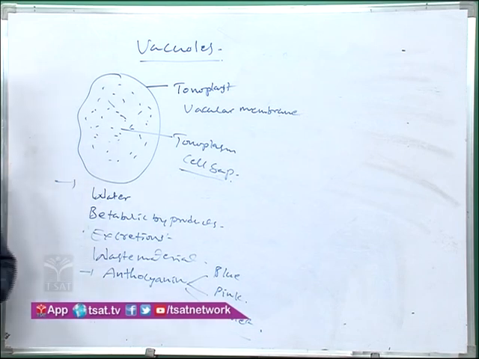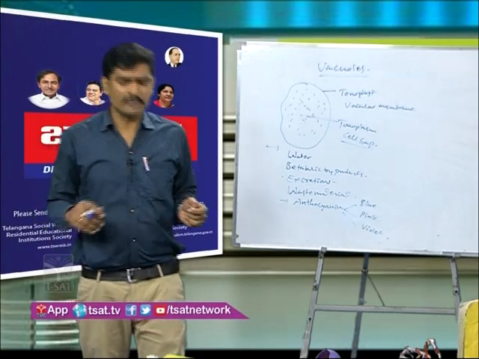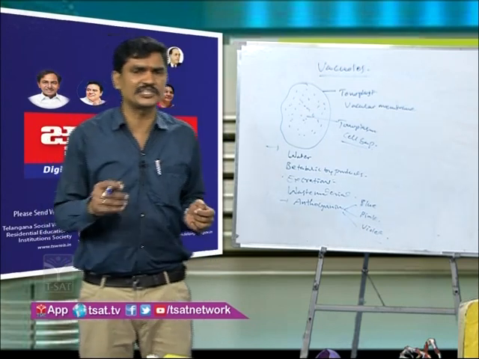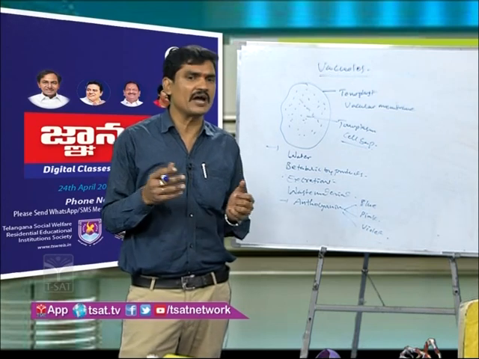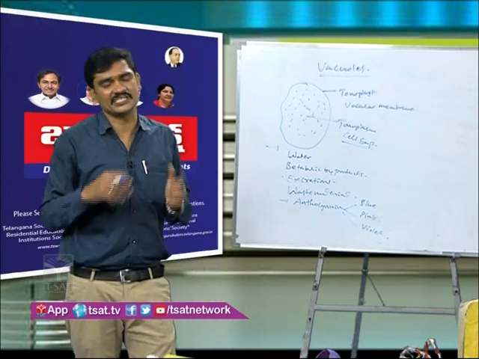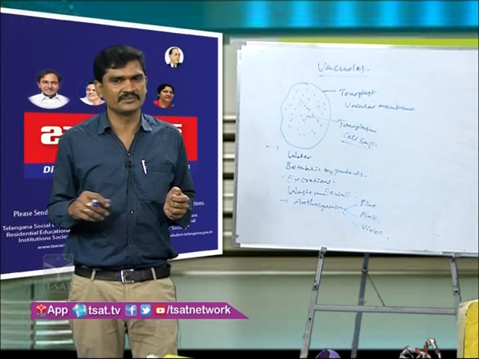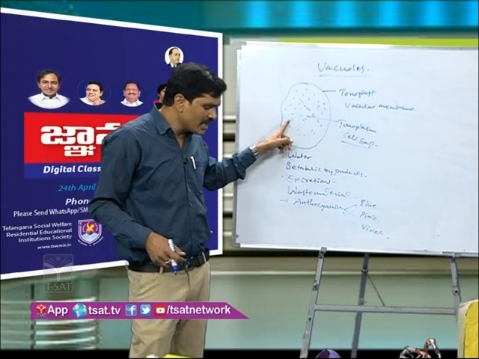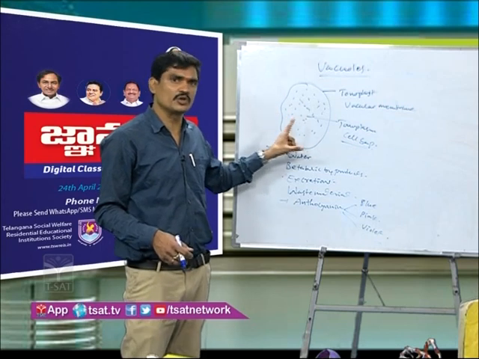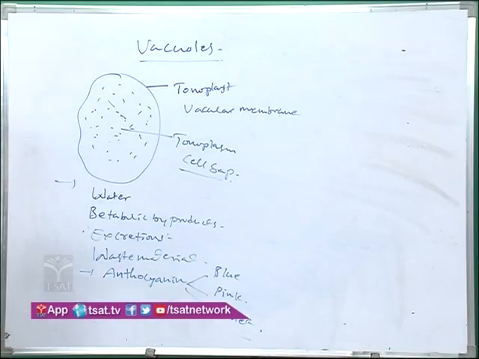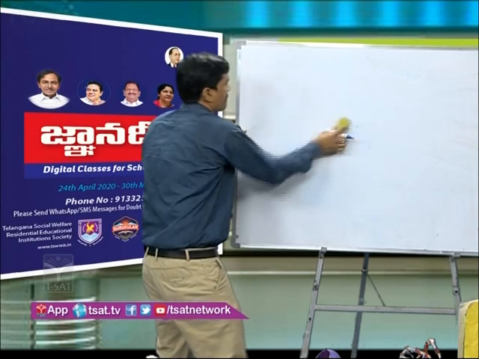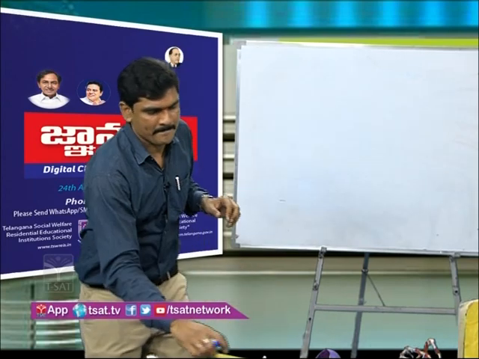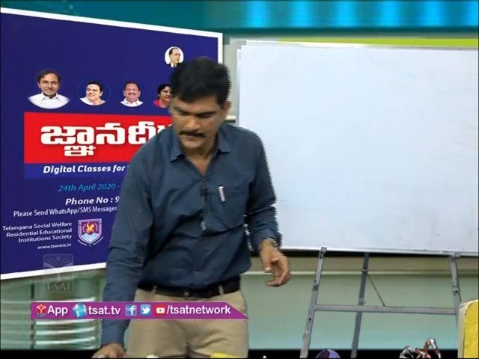Then what is the function of the vacuole? As you know, animals have definite excretory organs to get rid of waste material, but plants do not have any excretory organs. How can they manage? They store the waste materials in the vacuole. So that is the main function of the vacuole. Let us go to the next.